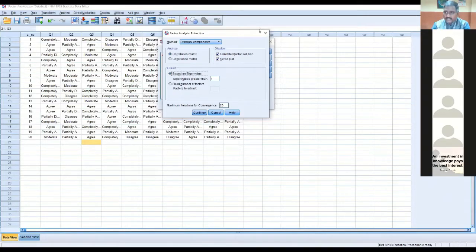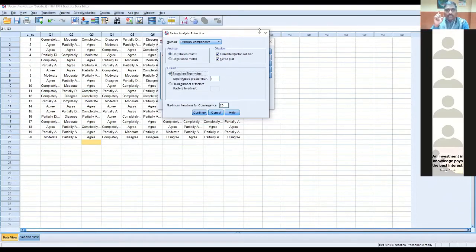If you want to fix the factors, yes, ma'am. The maximum iterations for convergence, what is this? That is a basic default. Maximum iteration means the number of iterations, the number of times that you want to show, like how many times you want to show in the factor loadings value.